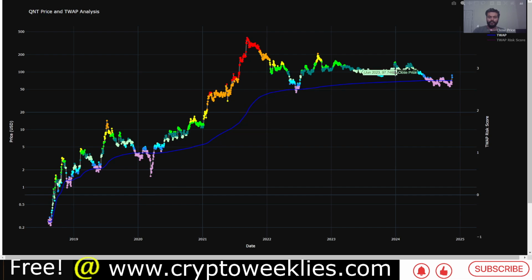Again, this blue line represents a time weighted average price for Quant, which takes into consideration how much time has been spent at some of the key price levels, and based on this relationship between this pink line, this blue line and the price action, the risk levels are again normalized between 0 and 1. And the key idea is, whenever the prices are below this blue line, those times represent, across several market cycles, some of the very decent times to DCA.